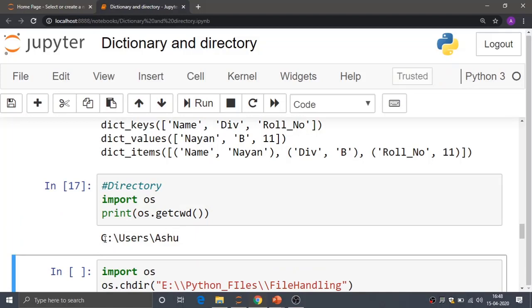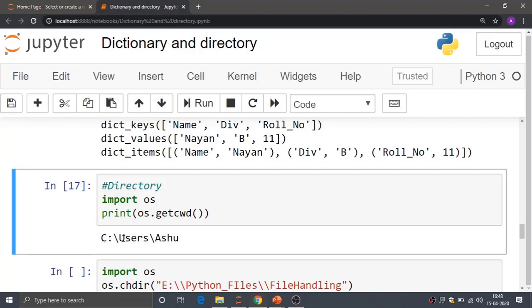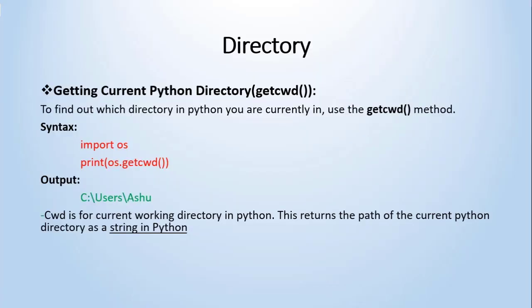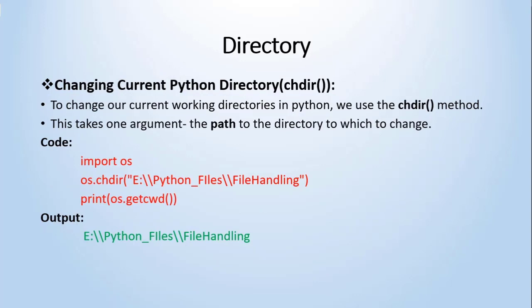I am in the C drive, under the users folder, under the Ashu folder, and that is where my Python is installed. So it has shown the current working directory, that is C:/user/Ashu. Clear to everybody?